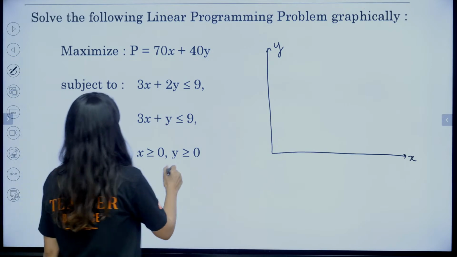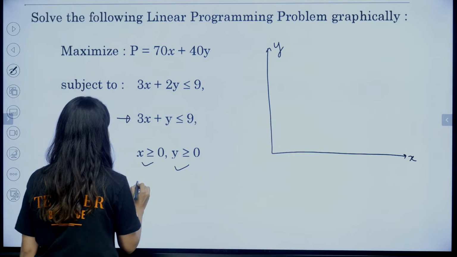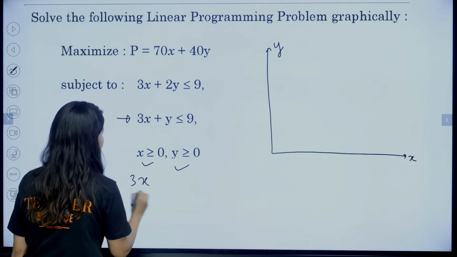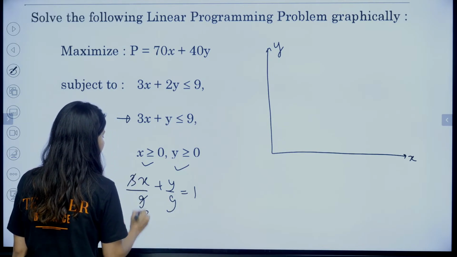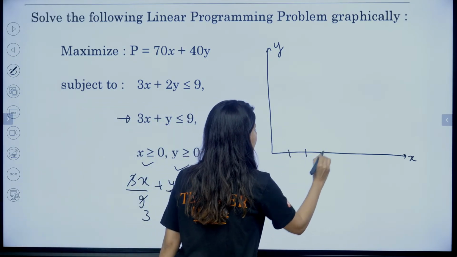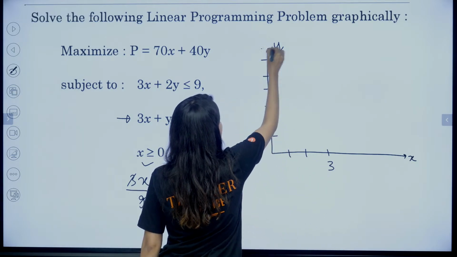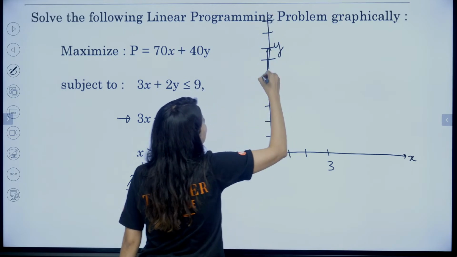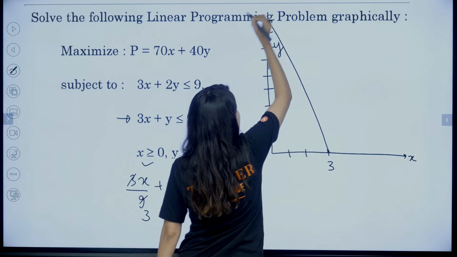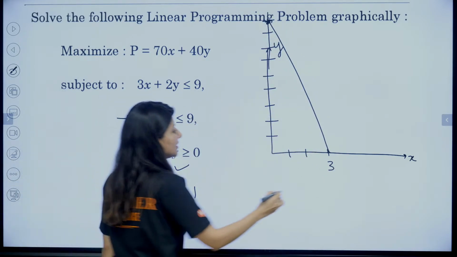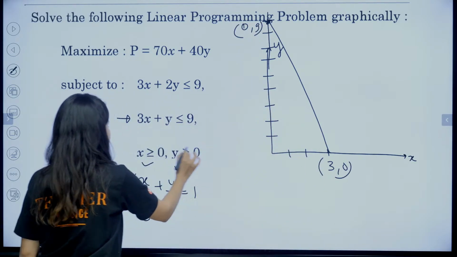Okay. This is done. Now what about this? 3x plus y less than or equal to 9. So can I write it this way? 3x by 9 plus y by 9 is equal to 1, so x by 3 plus y by 9 is equal to 1. That means the x-intercept is 3 and the y-intercept is 9. So the line is going to be like this, through 3, 0 and 0, 9. So this is done.